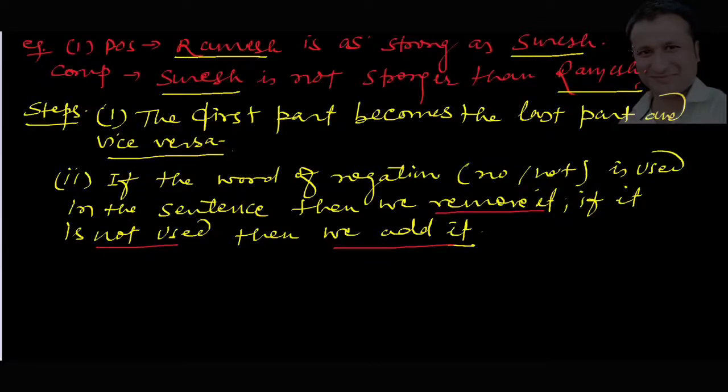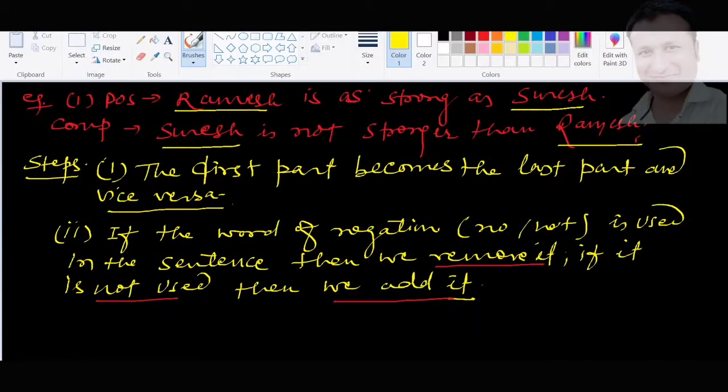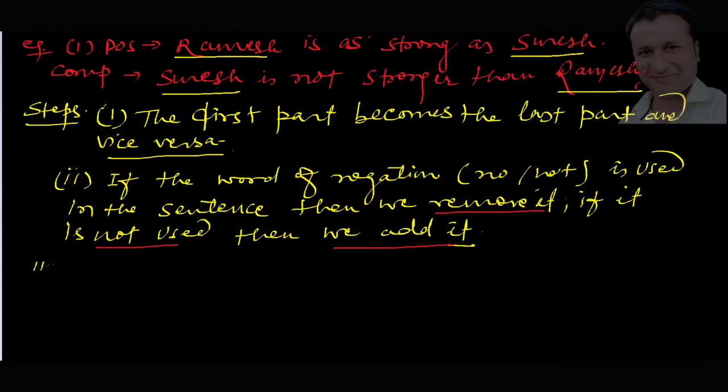Now the third step is very interesting, dear students. The third step here is we remove as dot dot as. This is the step of transforming the sentence from positive to comparative, right? So we remove as dot as, means here it is Ramesh is as strong as Suresh. So we removed both the as, here in this sentence.